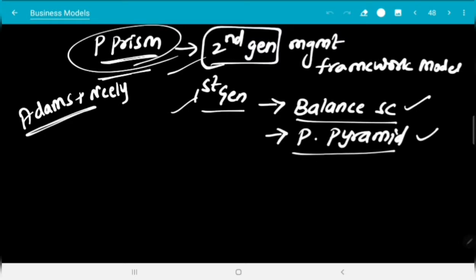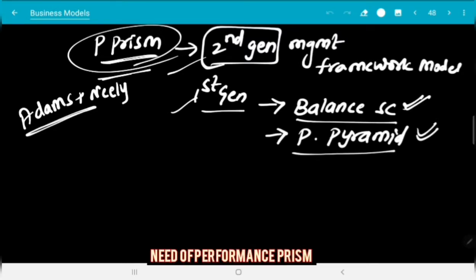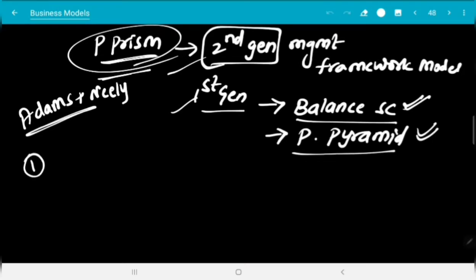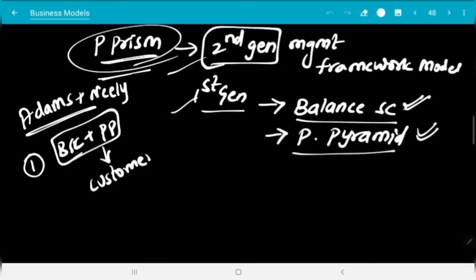performance prism model has extra additions. There are a lot of drawbacks in the balance scorecard and performance pyramid model, so that's why the prism model has been introduced. What are those drawbacks? What are the reasons? The first reason is balance scorecard and performance pyramid concentrate on only a few customers and a few shareholders. It is not concentrating on all the stakeholders like transporters, investors, government requirements, communities, suppliers, intermediaries. You need to concentrate on different areas of the organization rather than just customers and shareholders. So this is one of the drawbacks.